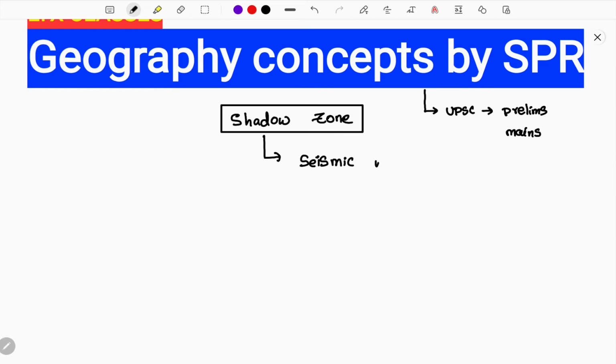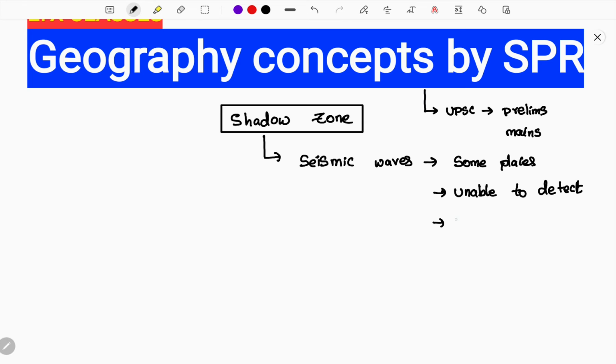When seismic waves travel along the interior of the earth, at certain places they are unable to be detected, which means these seismic waves are shadowed at some regions.